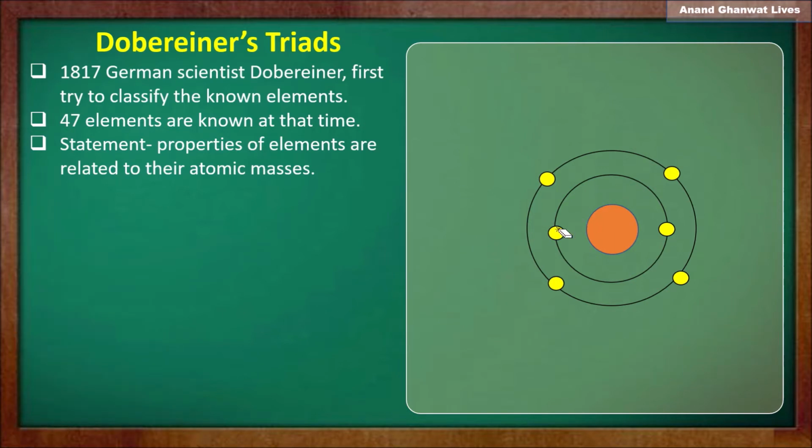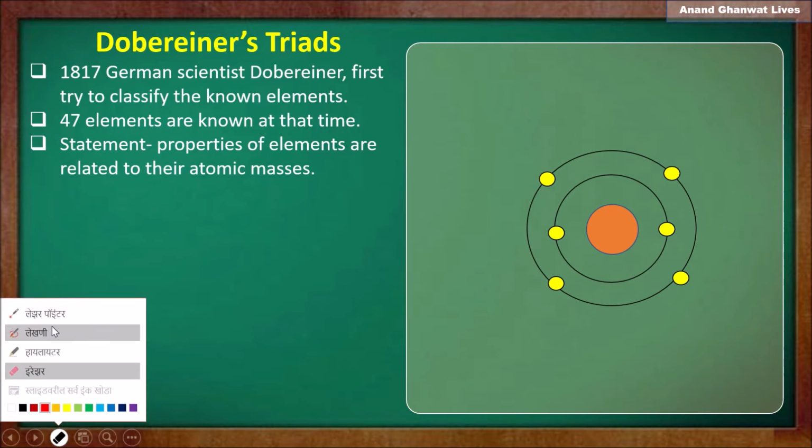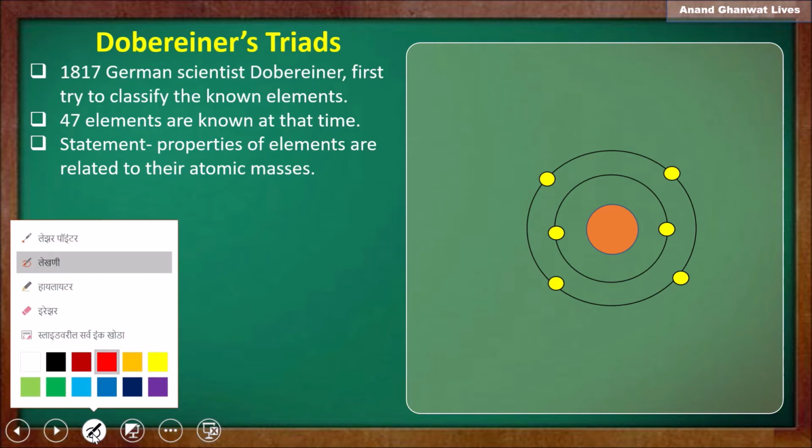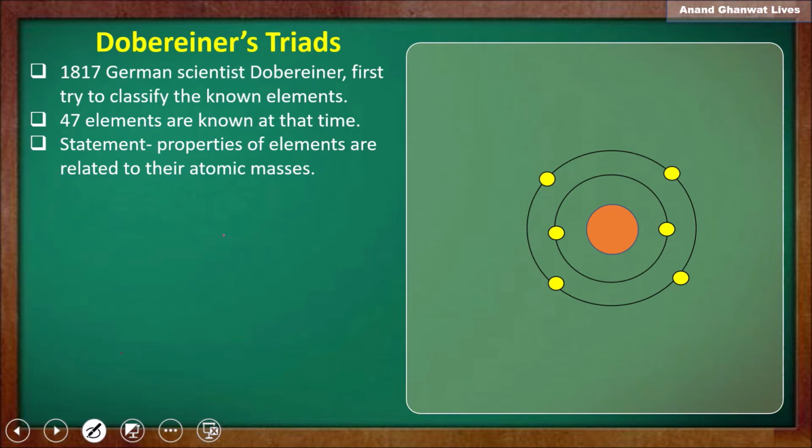Carbon has 6 electrons, therefore 2 in the first shell and the remaining 4 in the second shell. Now what is the atomic number of an element? Atomic number of an element is nothing but the number of protons or the number of electrons. So atomic number of carbon is 6.